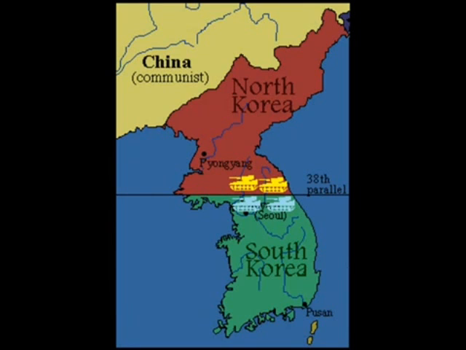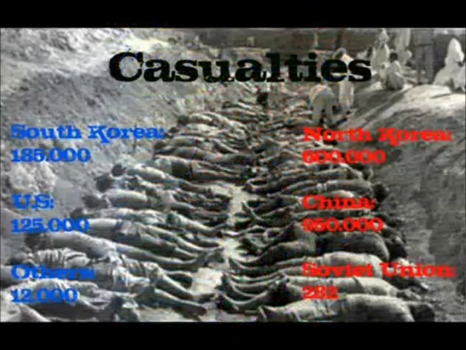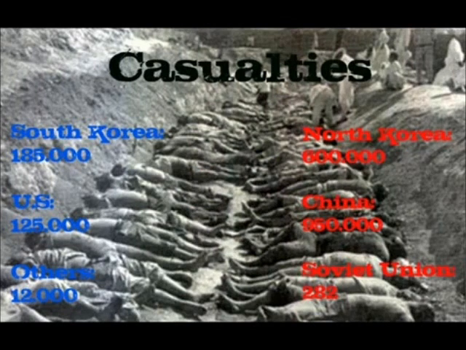For another 2 years, negotiations dragged on as battles continued, and in 1953, the Korean War officially ended. The casualties of the Korean War were 950,000 Chinese, 600,000 North Koreans, 185,000 South Koreans, 125,000 Americans, and 12,000 from other countries.